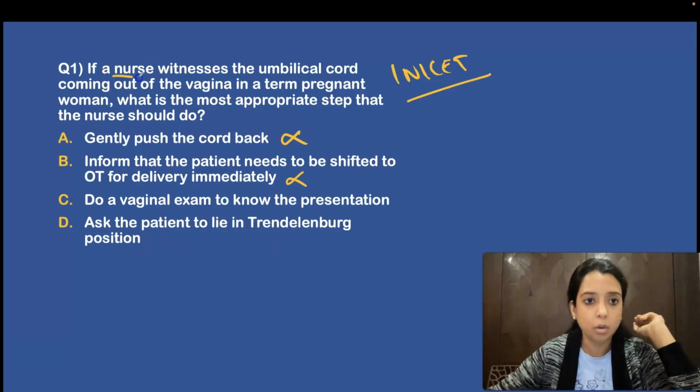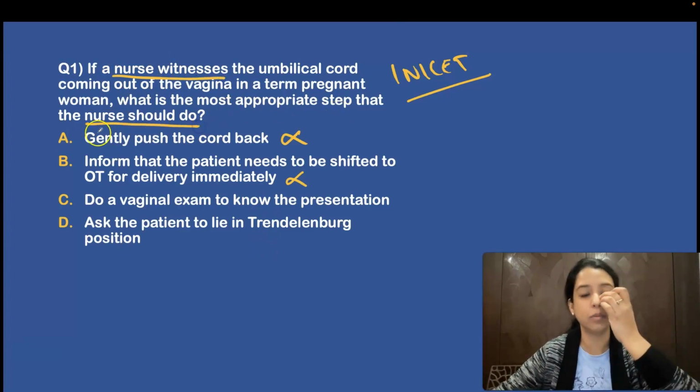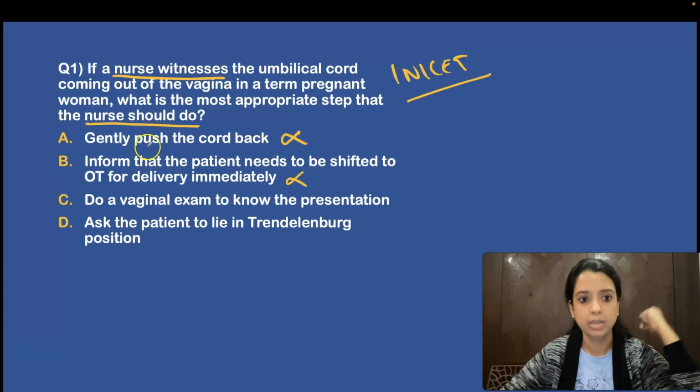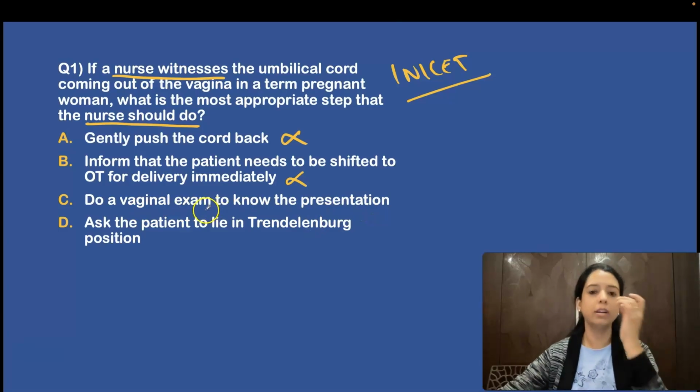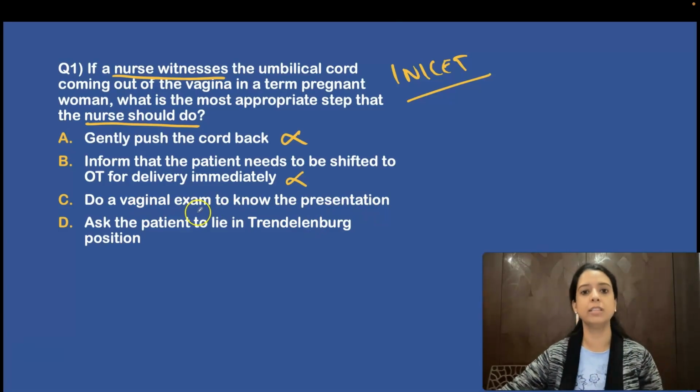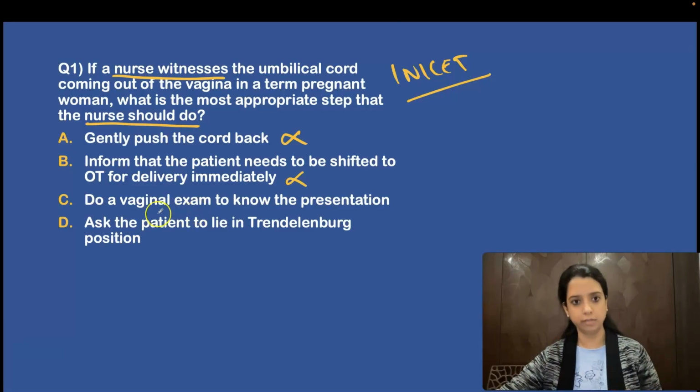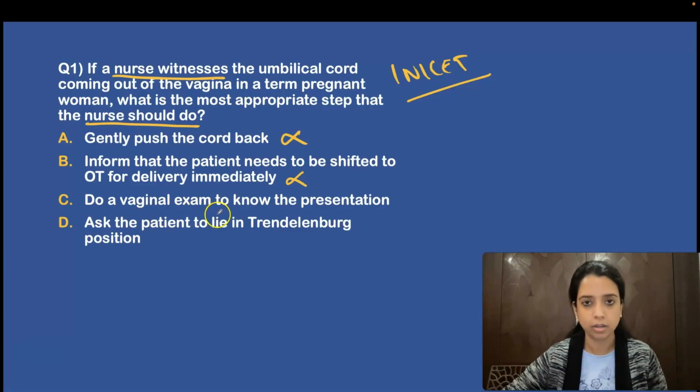See, a nurse witness it. What is the most appropriate step a nurse should do? That was the confusing point. What a nurse should do? Nurse will not decide the mode of delivery. Nurse will not decide at what stage of labor she is. Though nurse, at many places they do that, especially in the Western culture. But they are not the person who decide the mode of delivery. What will it be? So they will call the doctor for doing a vaginal examination, no doubt.